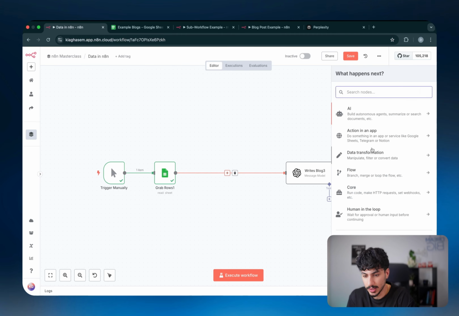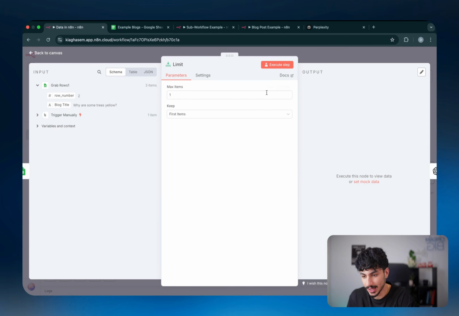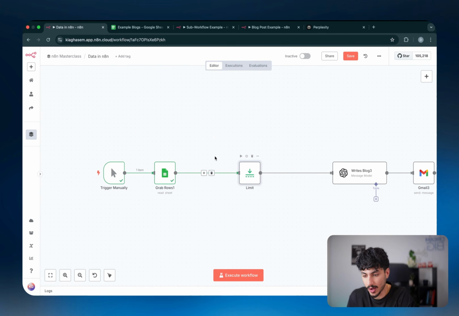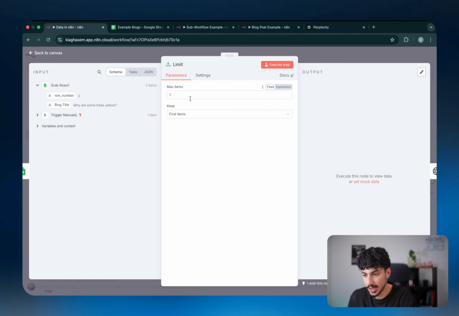Now, the next one is what we call the limit node. And the limit node is also extremely important. What the limit node basically does is that it allows you to limit the number of items you're passing on to the first X items or the last X items. So in this case, we've got 3 items coming through. We can go inside the limit node and we can just say, keep a maximum of one first item. So that's only going to keep the top item.